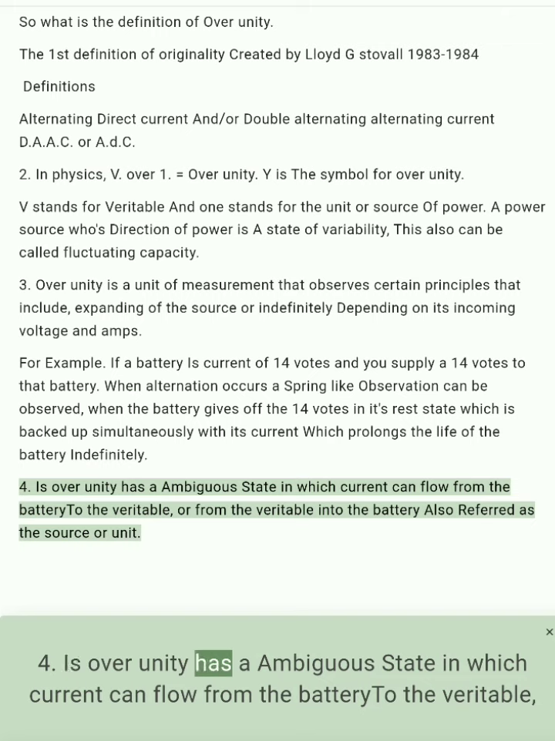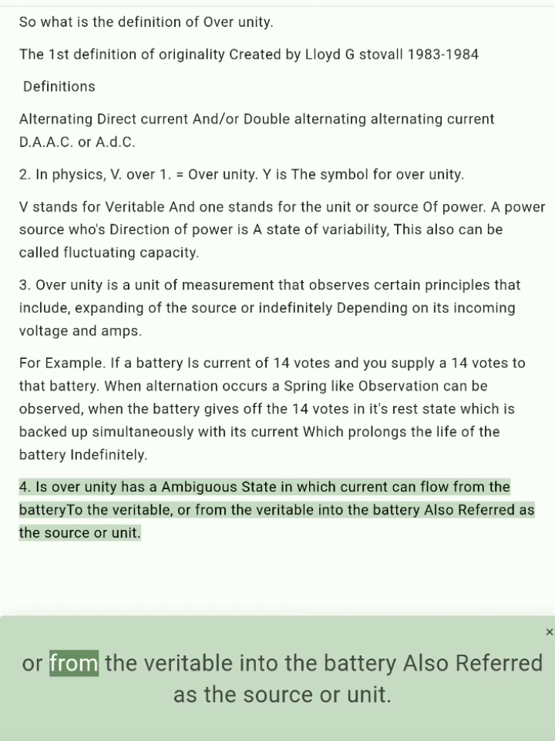4. Overunity has an ambiguous state in which current can flow from the battery to the veritable, or from the veritable into the battery, also referred to as the source or unit.